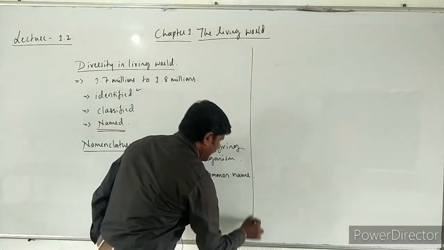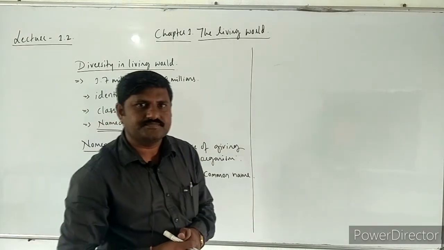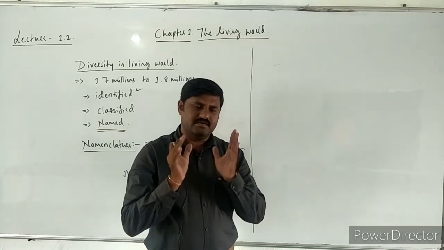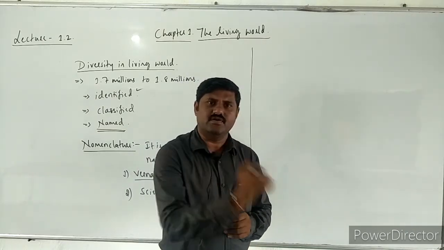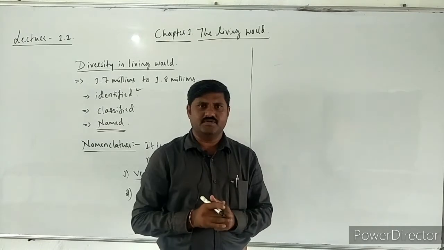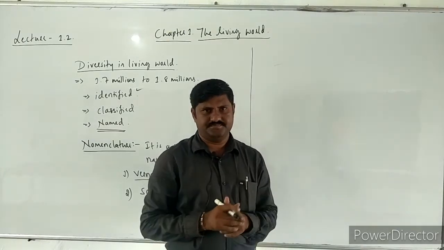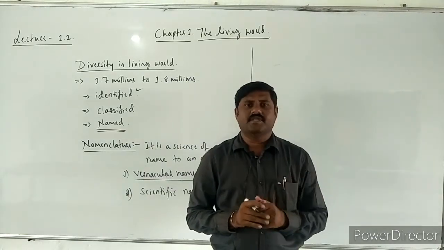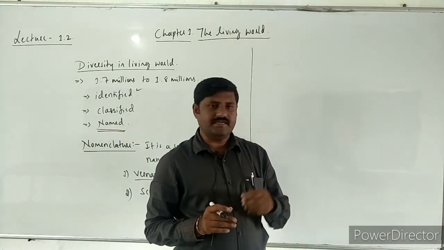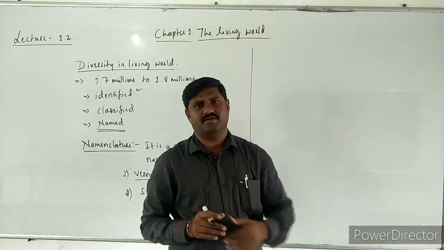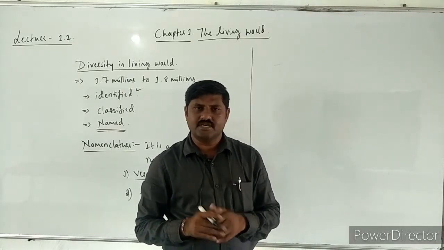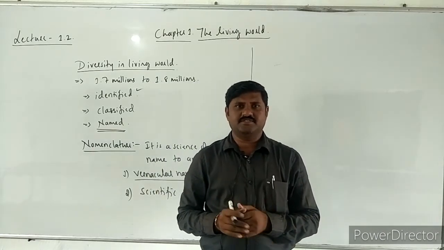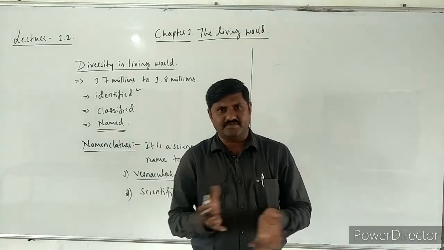What is this common name? Already I have mentioned, it is a name which is given locally. It's a local name which is given by one person. When languages arose, every animal and plant was named with one name in the local languages, and those names are different in different languages.